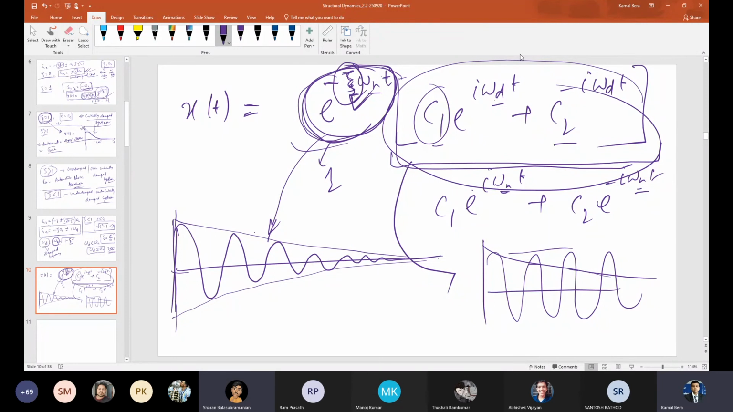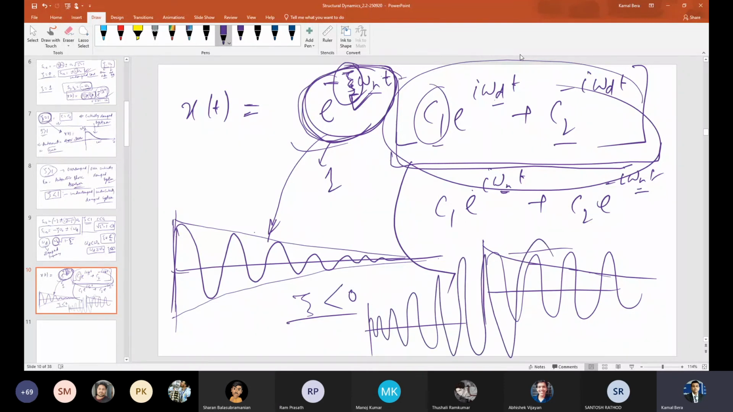Exponentially. If zeta is negative, then my response, if I start from some small disturbance I have given, will grow like this. Got it? So that is instability, right? After some time it will fail. This type of instability is called self-excitation, the self-excited vibration. Please don't go into that, just remember that this is called the instability problem. This instability may happen.